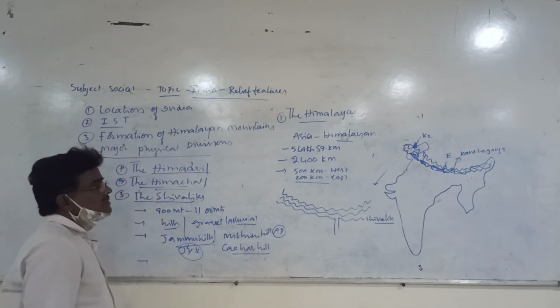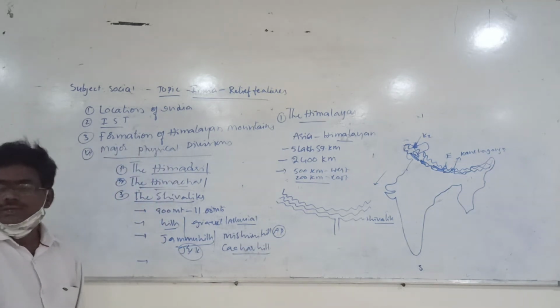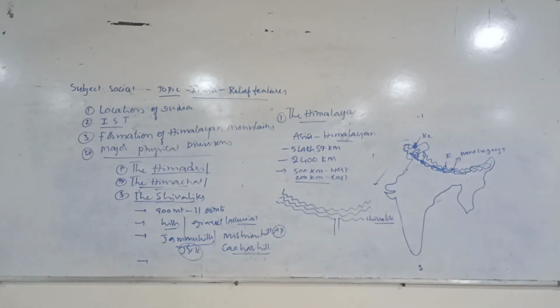So talking about Shivaliks, these are called the outer Himalayas.